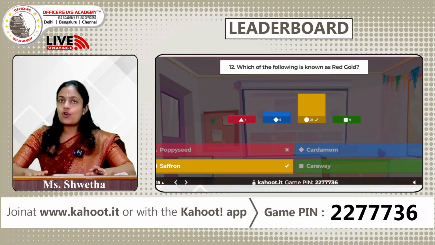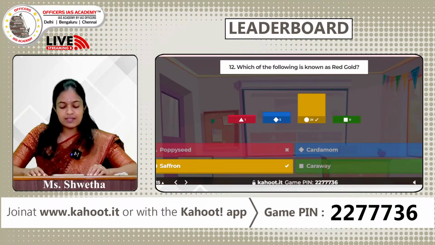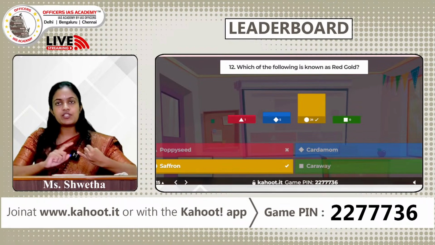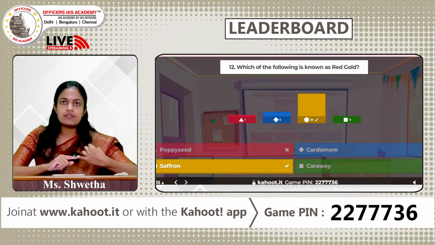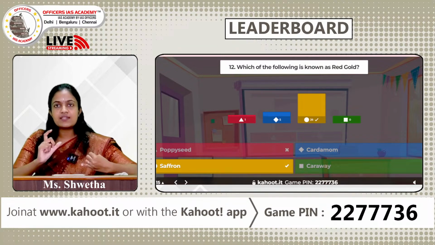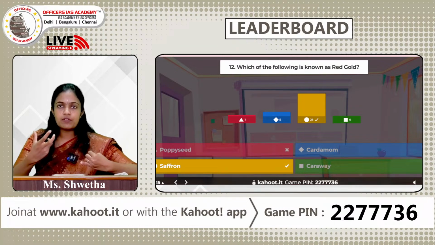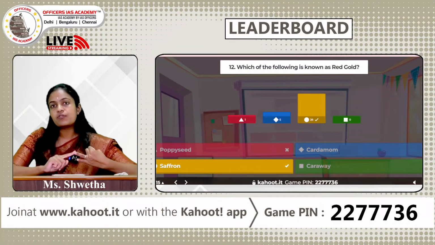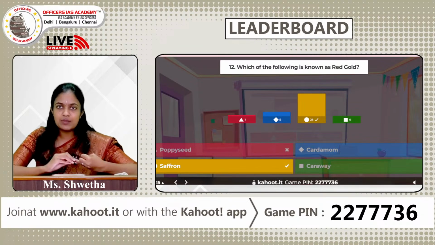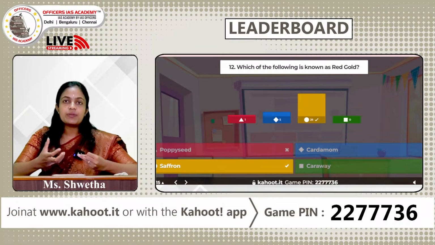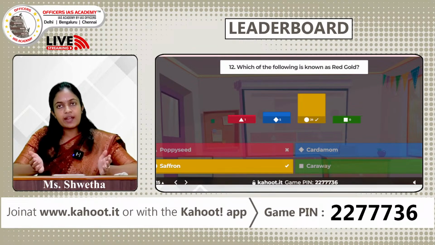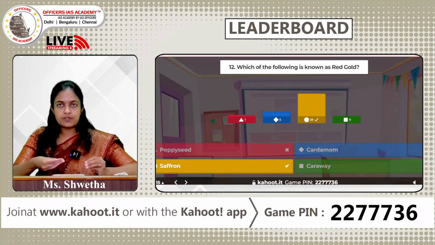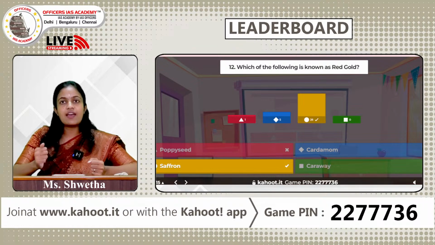Saffron, as we all know, is one of the most expensive spices in the world. So why is it so expensive? First of all, saffron cultivation is very labor intensive. This particular spice comes from the stigma of a flower belonging to the Crocus sativus plant. Each flower produces only 3 stigmas, and these 3 stigmas have to be carefully hand picked and dried to produce saffron. Just to produce a few grams of saffron, several thousands of flowers are needed.